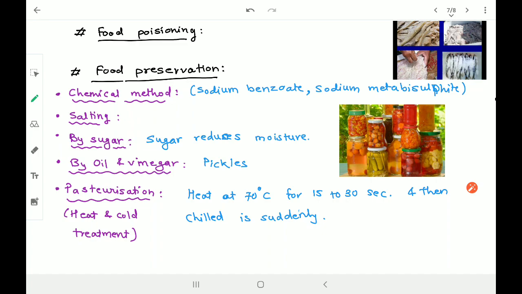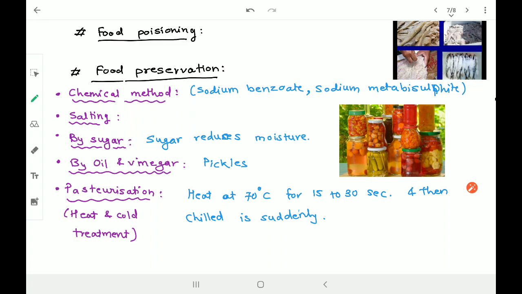Which are the chemical preservatives? Sodium benzoate or sodium metabisulfite. These are a few important preservatives added in ready-to-drink or ready-to-consume food articles or food packets, right? Even cold drinks have such chemical preservatives.